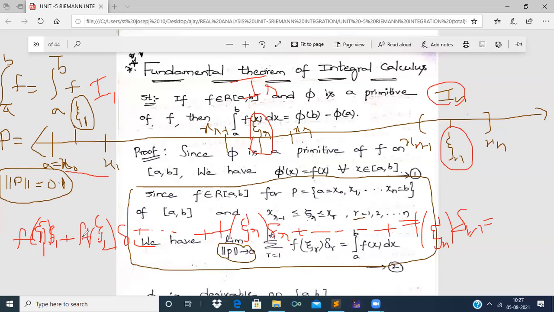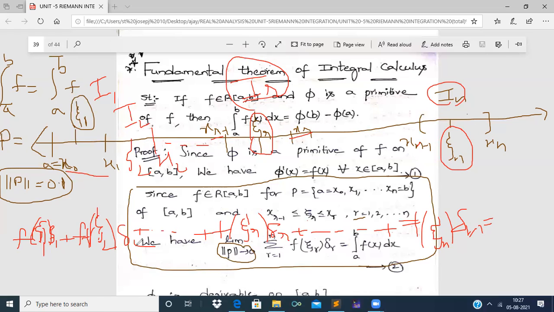And what is f of xi2? F of xi2 is the function value of f at the point xi2, where xi2 is a point lying in between x1 and x2, that is in the second segment I2. And what is f of xir? F of xir means the function value of f at the point xir, which exists in between xr minus 1 and xr, of segment Ir, and so on plus f of xin. F of xin means the function value of f at the point xin, where xin is a point in between xn minus 1 and xn, of the nth segment In, right?